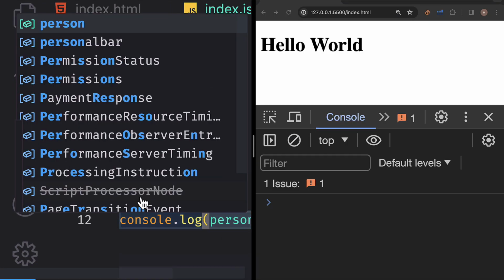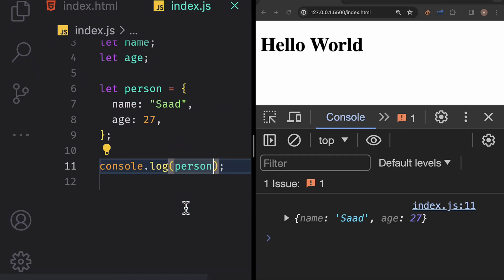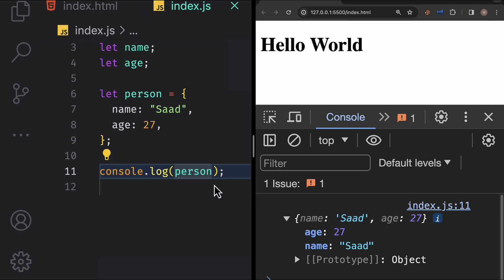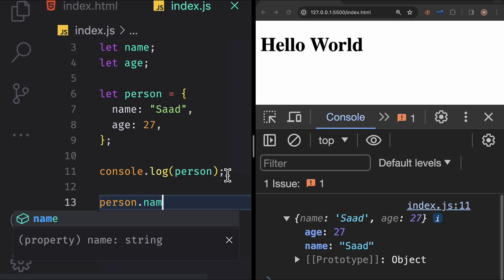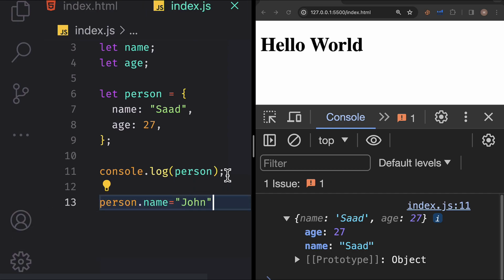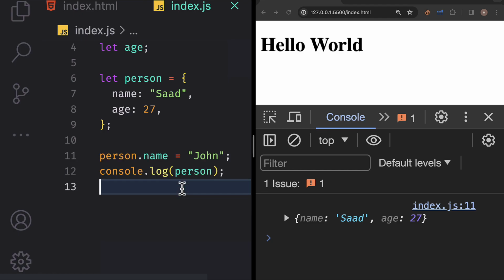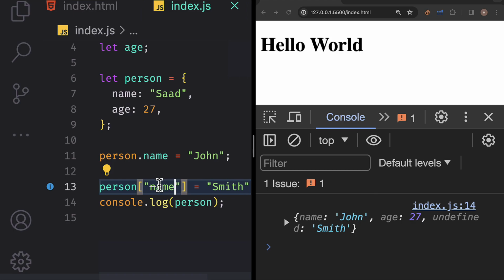Let's log the person on the console. The object literal syntax is evident, curly braces with key value pairs. Now working with these properties can be done in two ways. Suppose we want to change the name to John. There is the dot notation, person.name, where we access the property using a dot. You can also read the value using dot notation. Alternatively, there is bracket notation, person, brackets, and then name, where we use square brackets and pass a string for the target property name. Changing the name to Matthew with bracket notation shows flexibility.